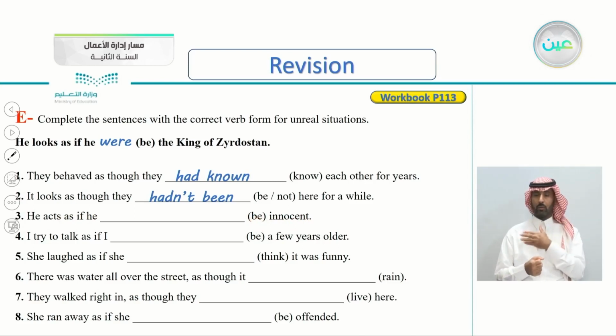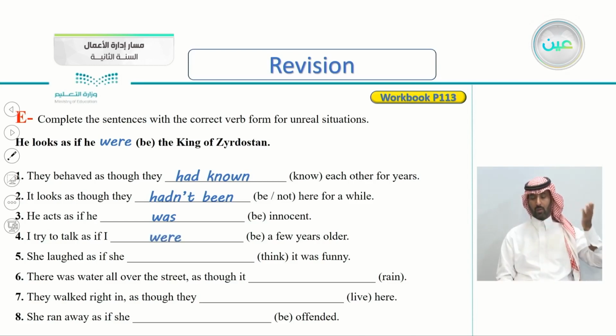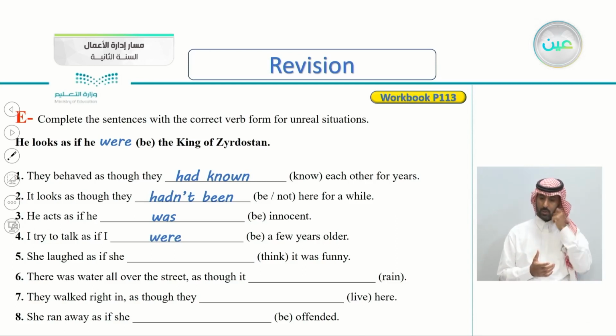So he acts as if he was innocent, but he is not. He's guilty. Number 4, I try to talk as if I, and the verb is be, a few years older. So I try to talk as if I were a few years older. So he's still young.